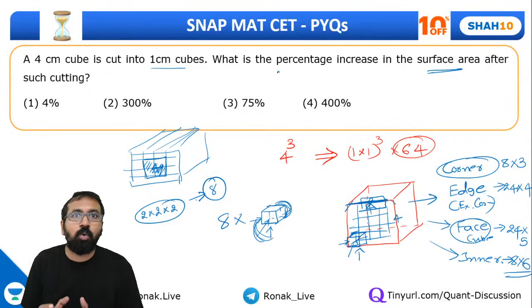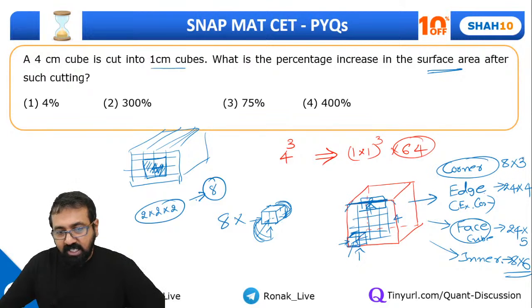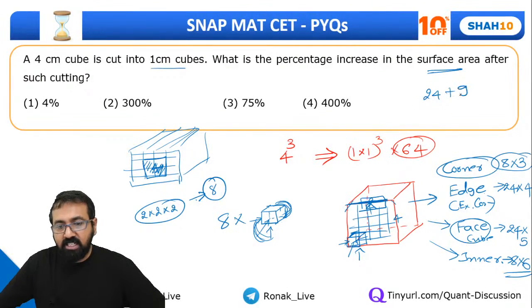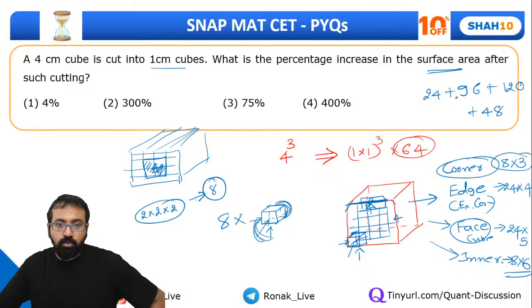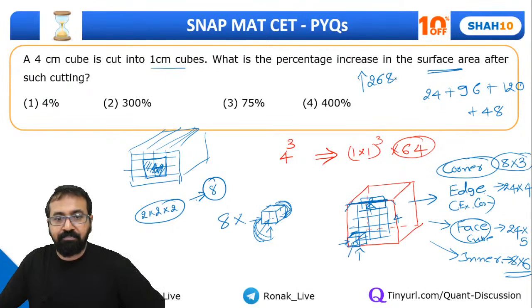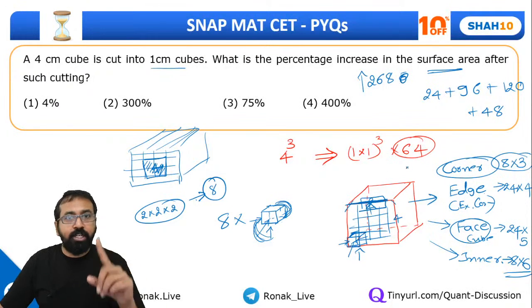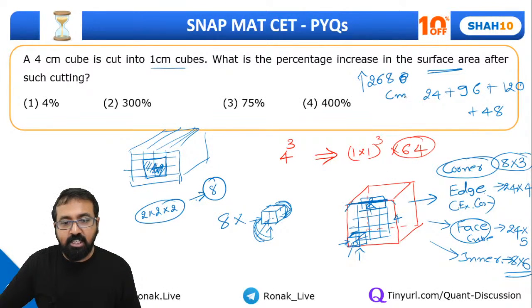So you'll have to figure out what new cubes are coming up, right? So if I just calculate this thing, 8 threes are 24 plus 24 fours are 96 plus 24 fives are 120 plus 8 sixes are 48. So what will be this value? If you check, this is 120, 120, 240 plus 48, 288. So there is an increase of 288 faces. Okay. So each face is of 1 unit. So there is an increase of 288 centimeters square.